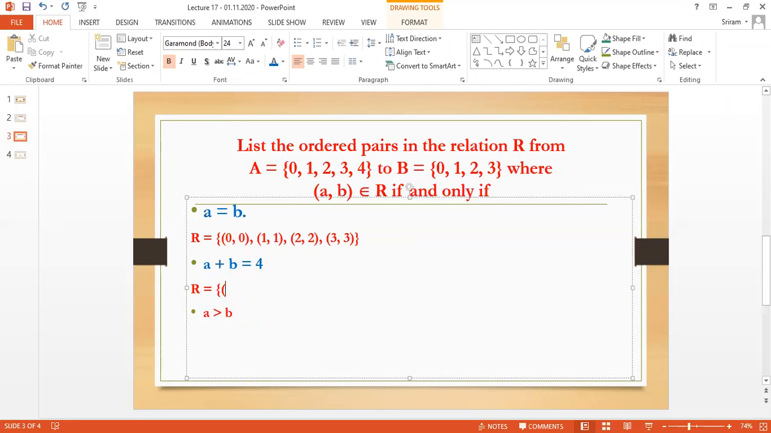Now I am going to check for 1. When I take 1, since I want 4, I have to add 3. 1, comma 3. Correct? I cannot go for 1, comma 2, or 1, comma 1, or 1, comma 4, or 0. I can go only for 1, comma 3, because when I add 1, comma 3, the total is 4.